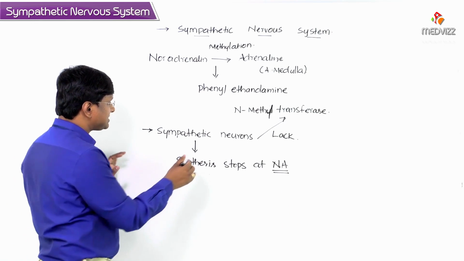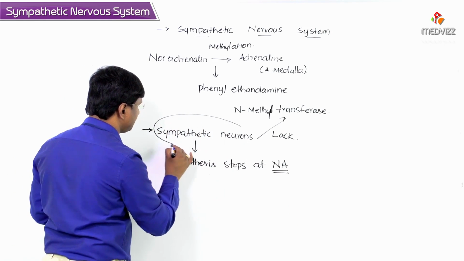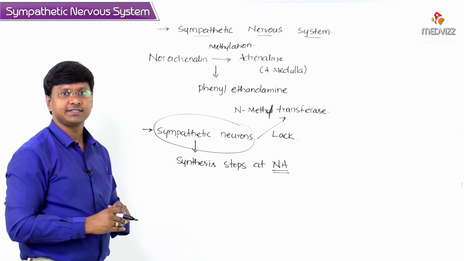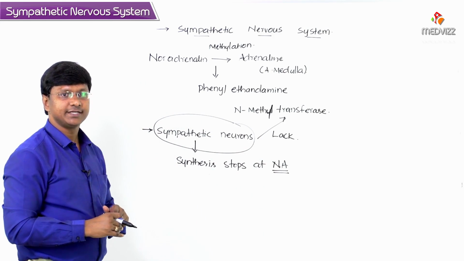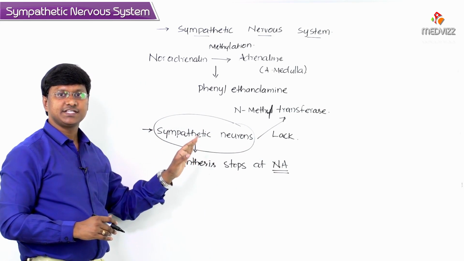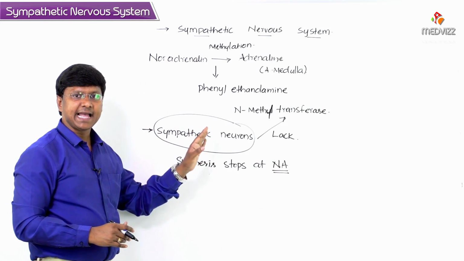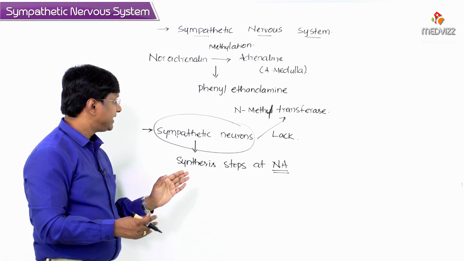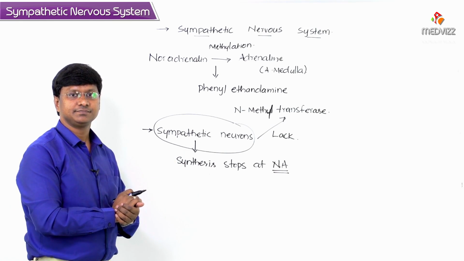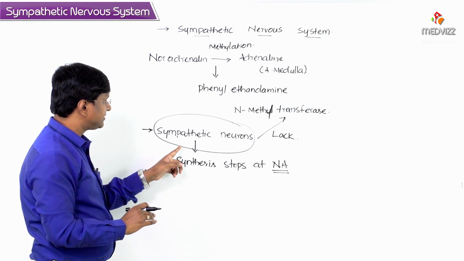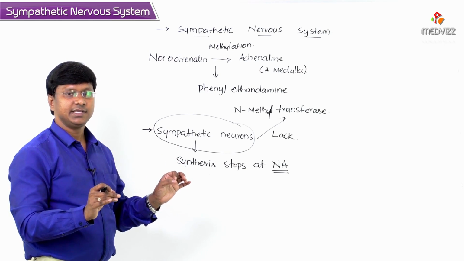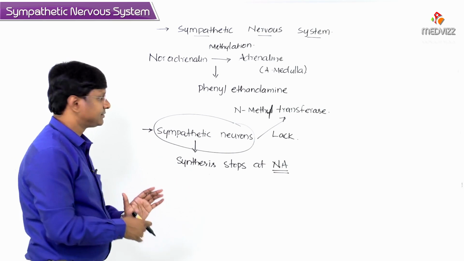Now, once these sympathetic neurons are stimulated, stimulation of these neurons by an action potential will increase the influx of calcium, and that will result in the exocytosis of noradrenaline into the synaptic cleft, right?